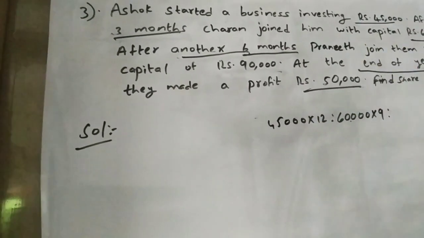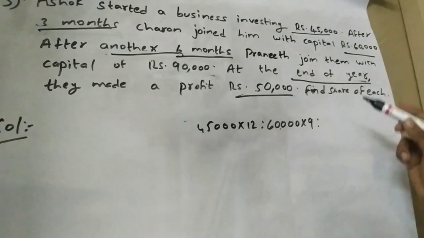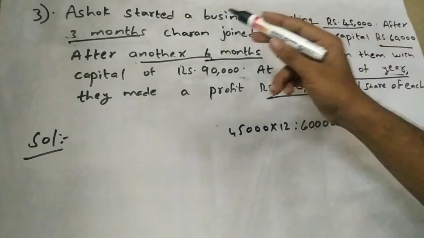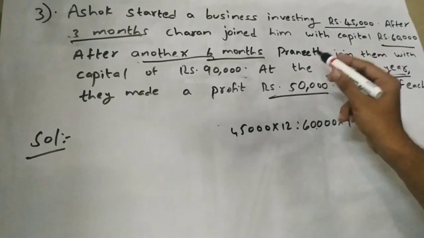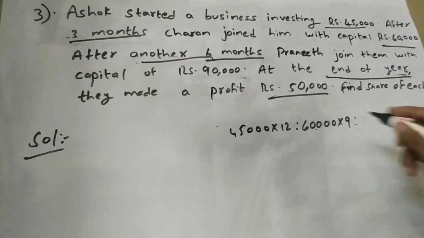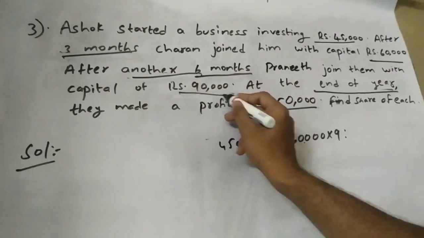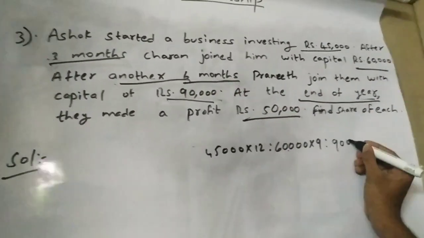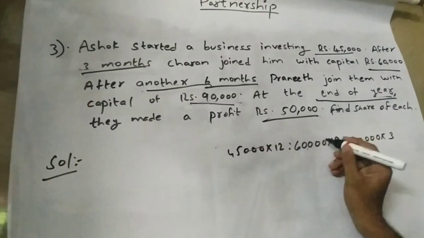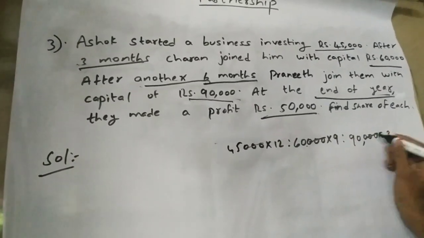And after another 6 months, Praneeth joined, which means 6 plus 3, 9, so Praneeth's money is there for only 3 months. His capital is 90,000 into 3. The zeros cancel.